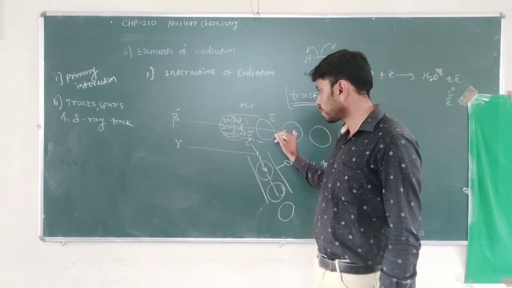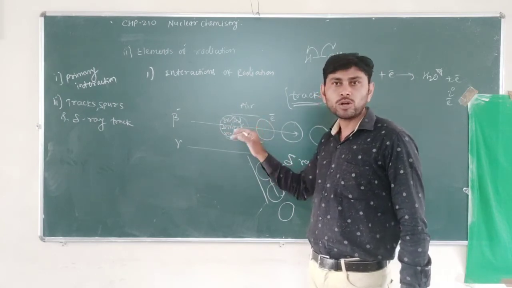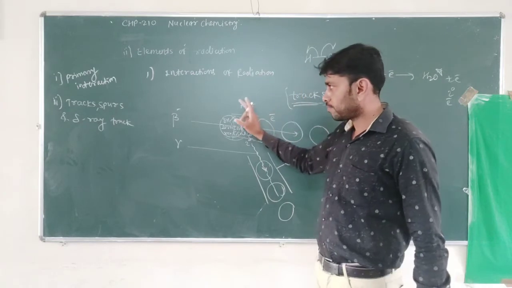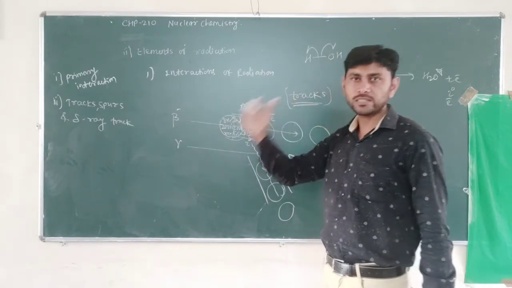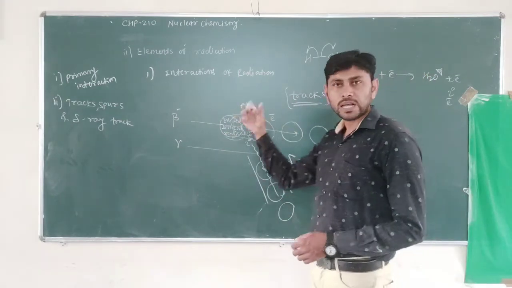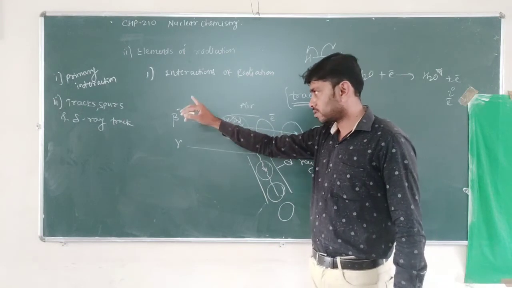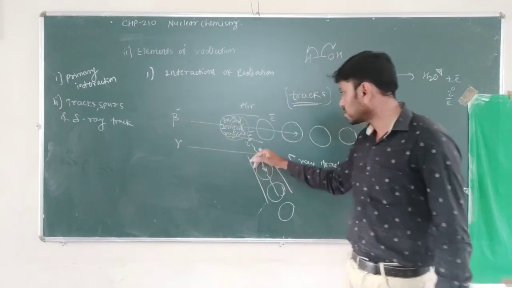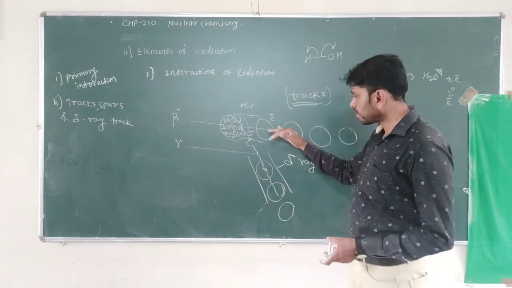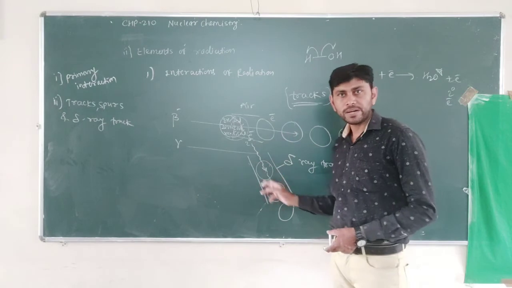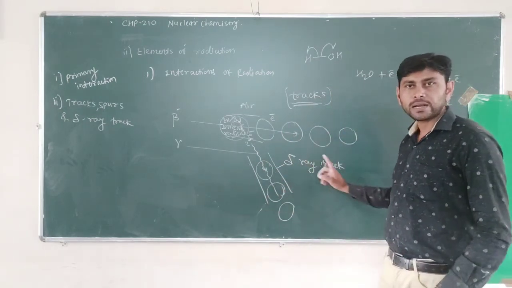The spurs, interspur distance, and mean size of the spurs also depend on the energy of the particle, which particle is used, and how much energy it transfers, that is, the rate at which it transfers energy to the surroundings. So this is the spurs. Third is when the secondary electron has enough energy so that it branches off from the primary track and forms its own tracks and spurs. And that secondary track is known as delta ray track.